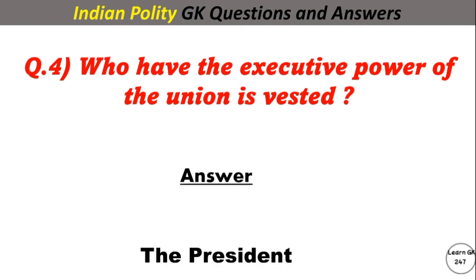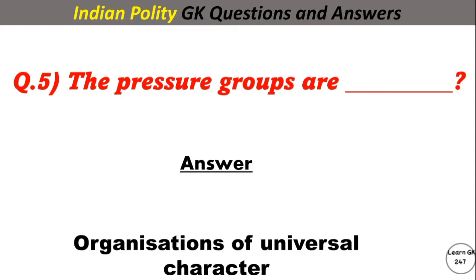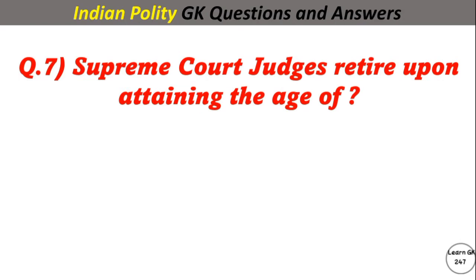Answer. The President. The pressure groups are? Answer. Organizations of universal character. Anti-defection law passed in which year? Answer. 1985. Supreme Court judges retire upon attaining the age of? Answer. 65 years.